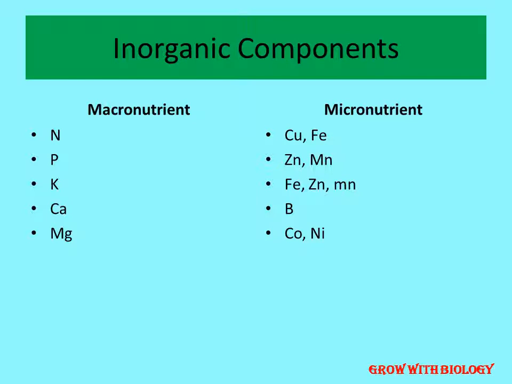There are two types of nutrients: macronutrients and micronutrients. Macro means required in higher amount, micro means required in less amount. The macronutrients are nitrogen, phosphorus, potassium, calcium and magnesium. Nitrogen is required for the growth of the plant.